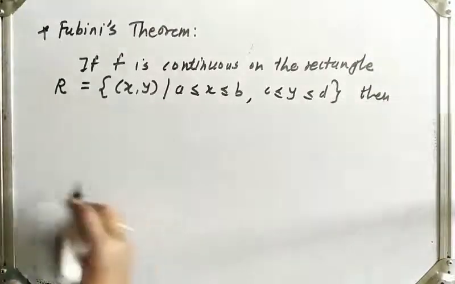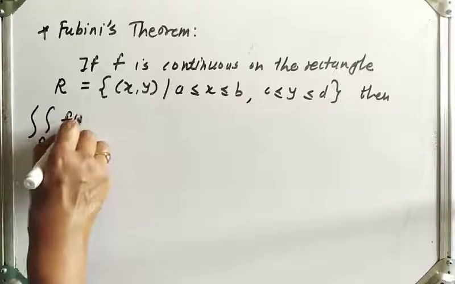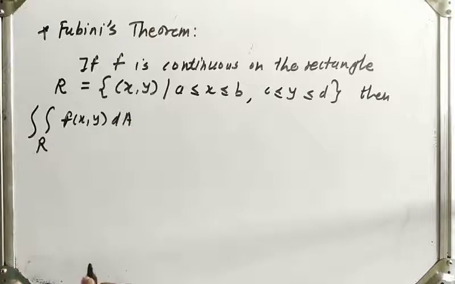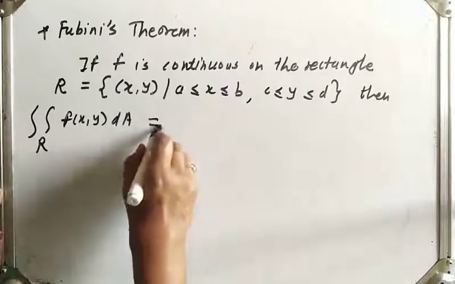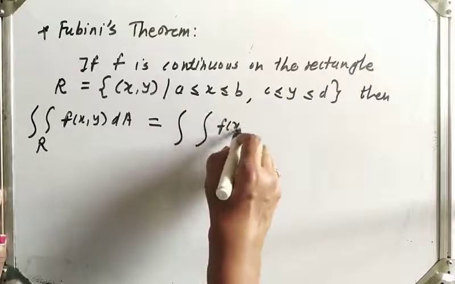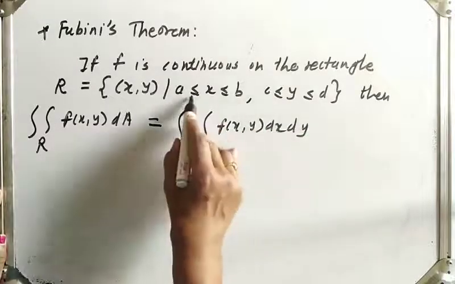then the double integral over R of f of x y dA is the same as the double integration of f of x y with respect to dx dy, where x varies from a to b.